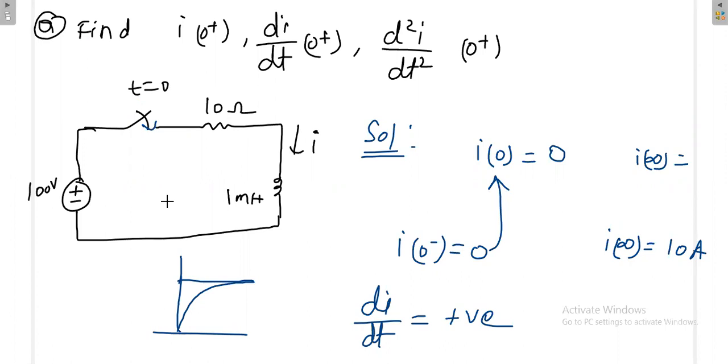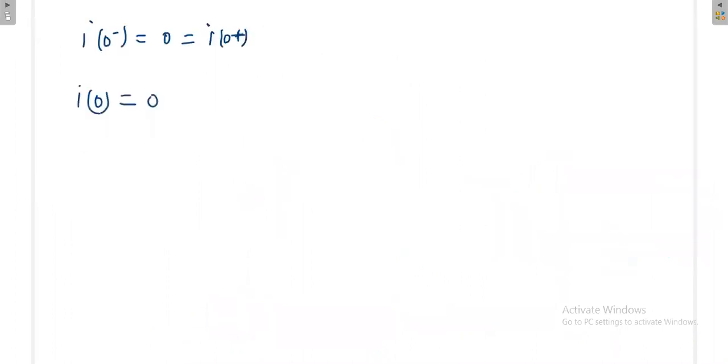For that I can apply simple KVL, because once I apply KVL I will get the term di by dt, since voltage across the inductor is L di by dt. So first you should know what you need, then apply correspondingly. I will apply KVL in this loop: minus 100 plus 10 into I plus L di by dt, with L equal to 1 millihenry.